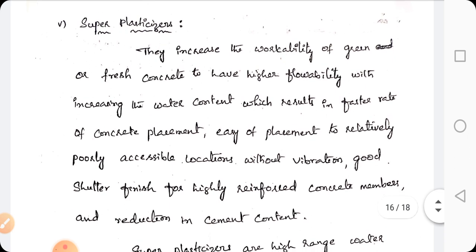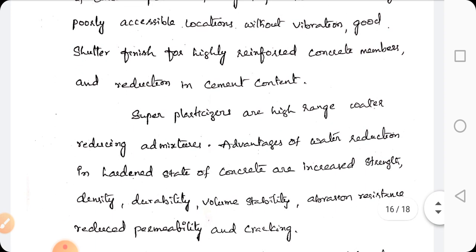They increase the workability of the green or fresh concrete to have higher flowability with increasing water content, which results in a faster rate of concrete placement. Ease of placement in relatively poorly accessible locations without vibration, good shutter finish for highly reinforced concrete members, and reduction in cement content.